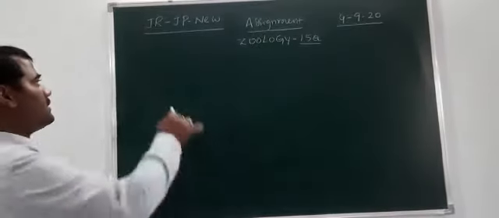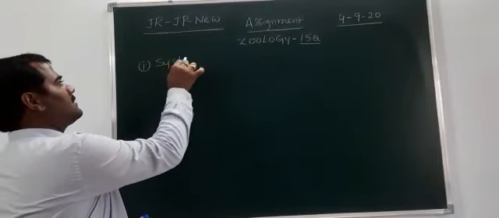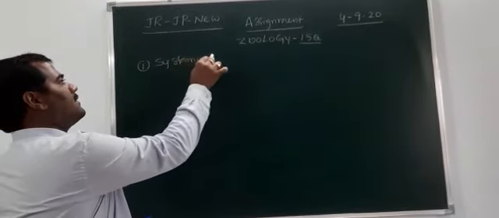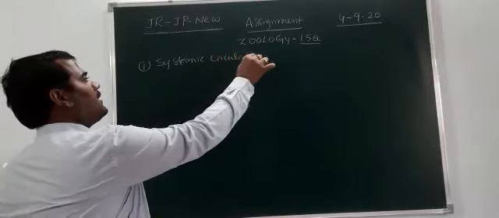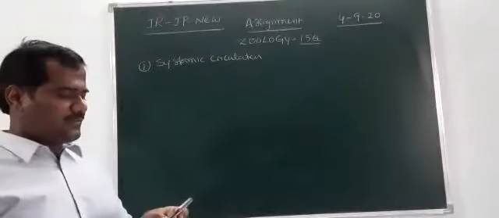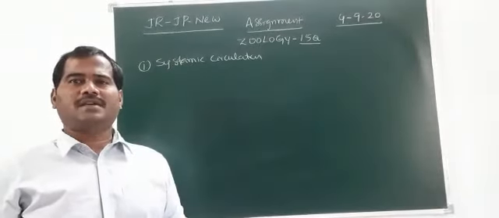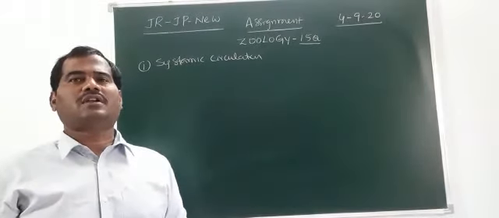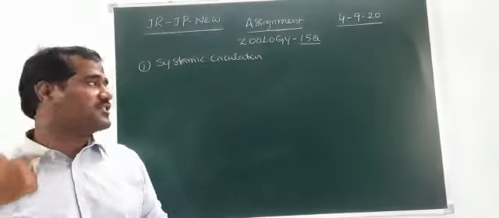First one is systemic circulation. When observing the third option, blood from the left ventricle to the body parts to the right atria is called systemic circulation.